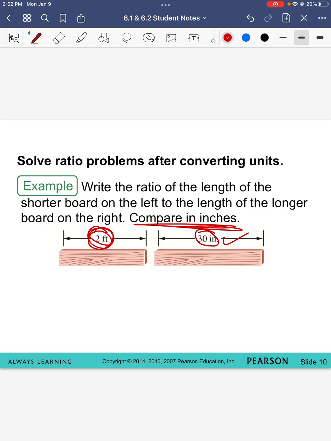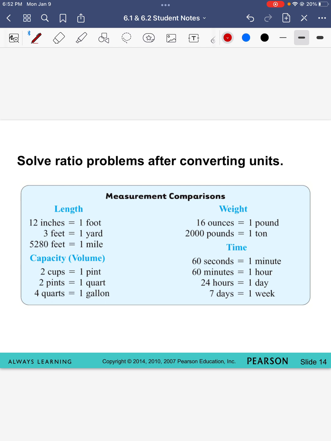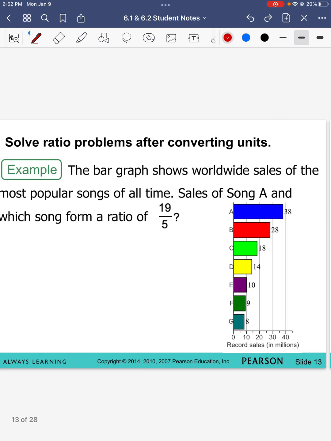Now, if you don't remember some of your conversions, if you keep scrolling, there is a conversion chart right here. You don't have to write this down. These notes are on the modules on Canvas. So this slide right here, slide 14, does have the conversions if you need to remember them. So we're looking at inches and feet right now. There's 12 inches in 1 foot. That's going to be important.